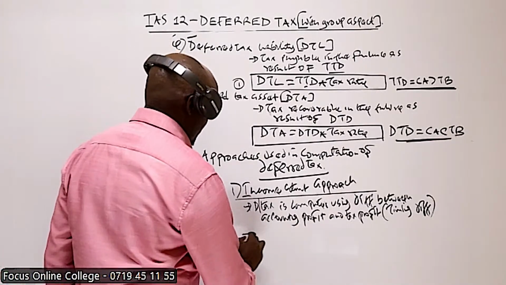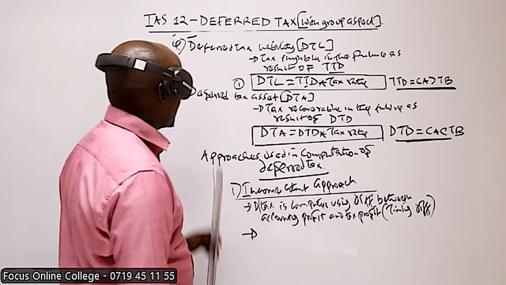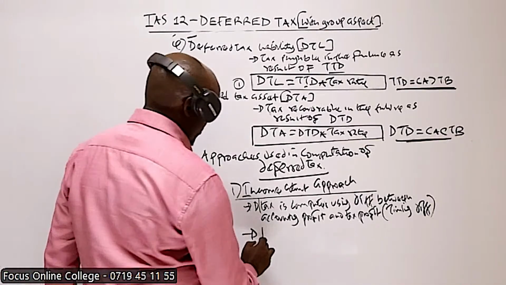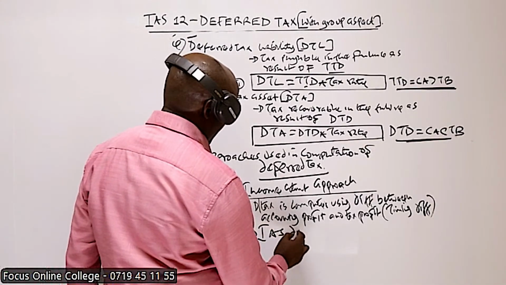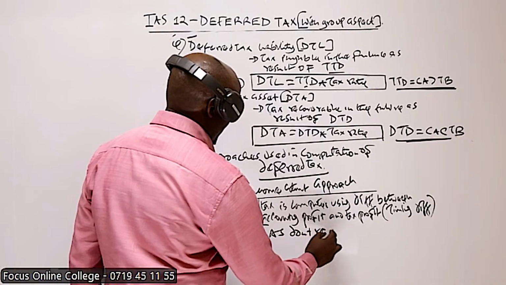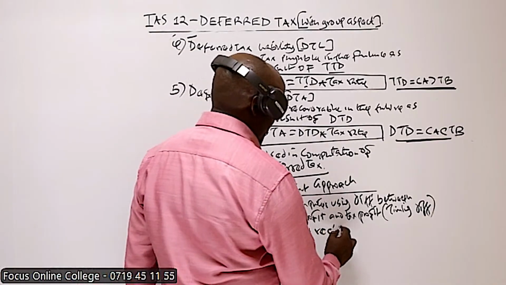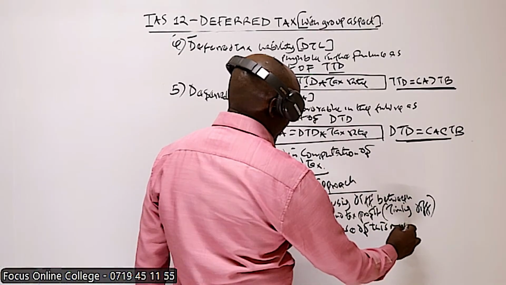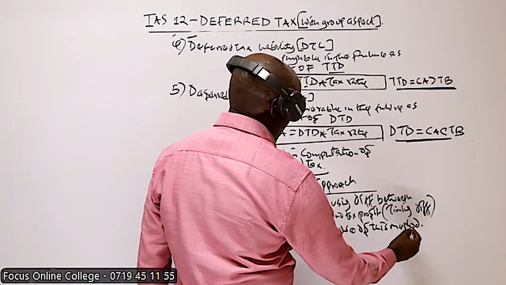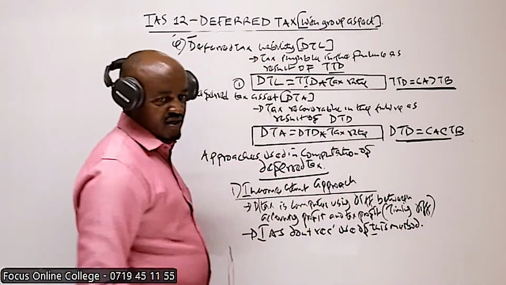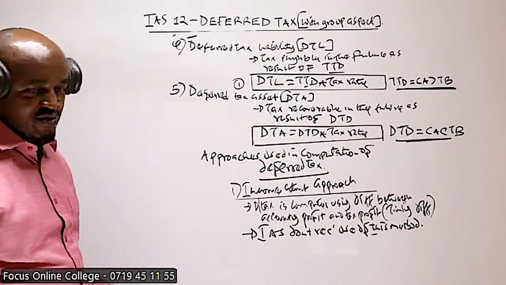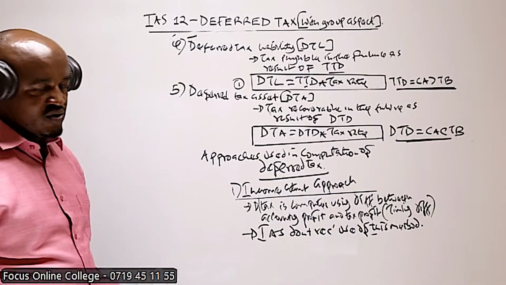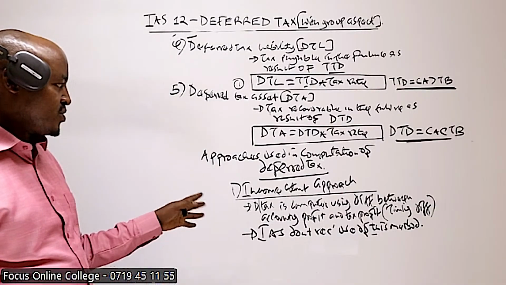Now, this particular method is not recommended by the standard. So IAS 12 does not recommend the use of this method. If you check the questions which are tested nowadays, they always require you to use the other approach.